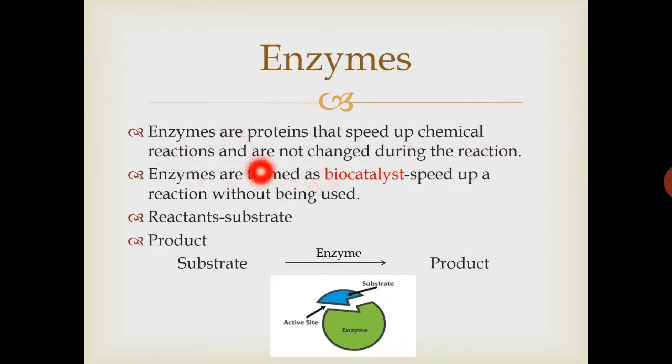There are three types of molecules that make up all living organisms. These are carbohydrates, proteins and lipids, and enzymes belong to the category of proteins. Enzymes are protein molecules that speed up different chemical reactions that occur inside a living organism, and these chemical reactions are called metabolism or biochemical reactions.